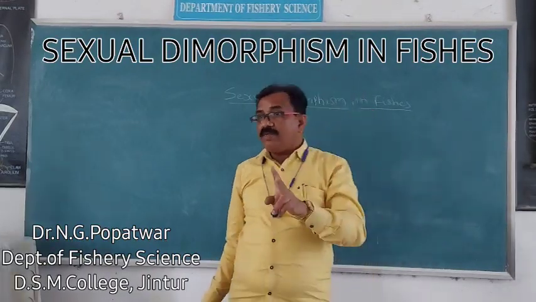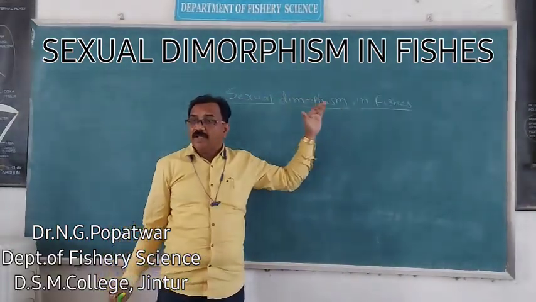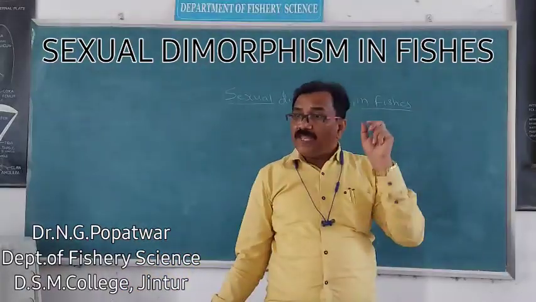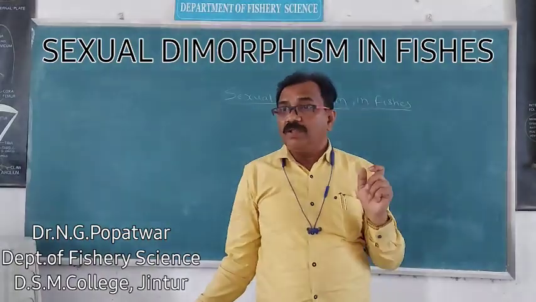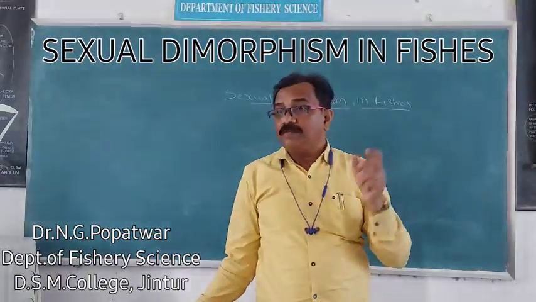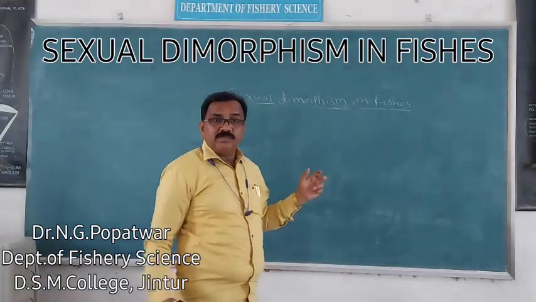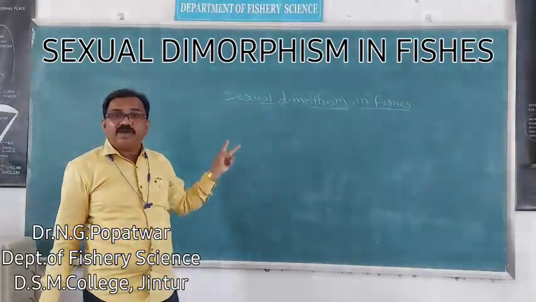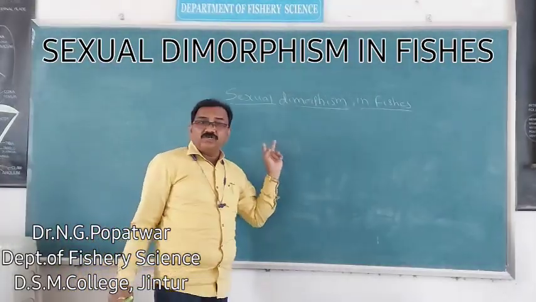When both gametes, one male and another female, are produced by a single animal, that condition is called hermaphroditism. Hermaphroditism means both male and female gametes are produced by a single species.